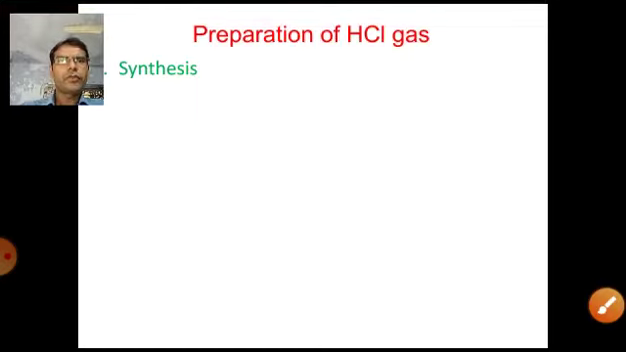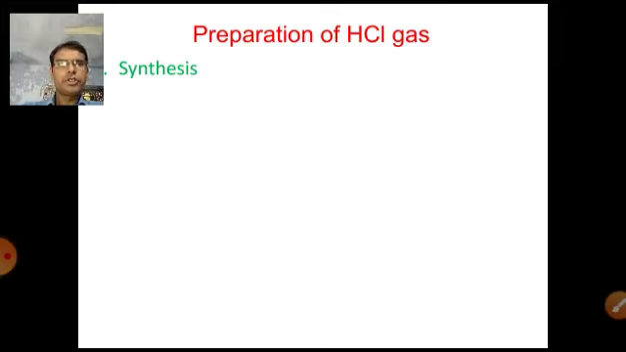Now, preparation of hydrochloric acid. Hydrochloric acid is artificially prepared in the laboratory and also manufactured in industries by using some chemicals. So there are different methods for the preparation of hydrogen chloride gas.